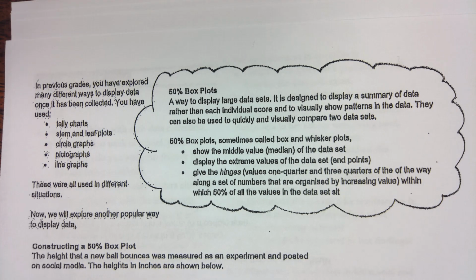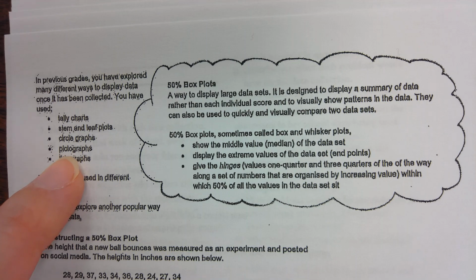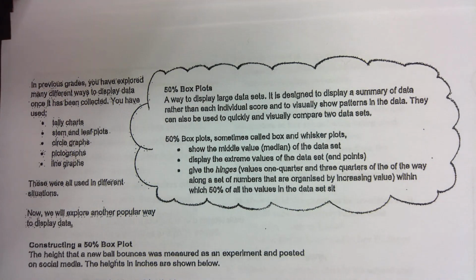The good thing with this is you can easily see that most of the numbers are in the 20s. That's the whole purpose of stem and leaf plot. Other than that, I don't really like it because I could kind of tell from just reading the numbers. And then we did pictograph. Remember what pictographs are?